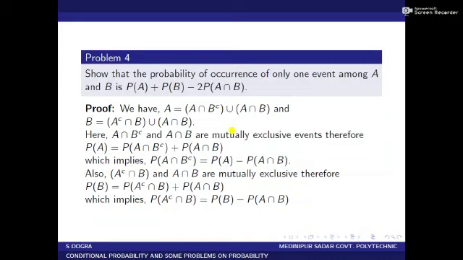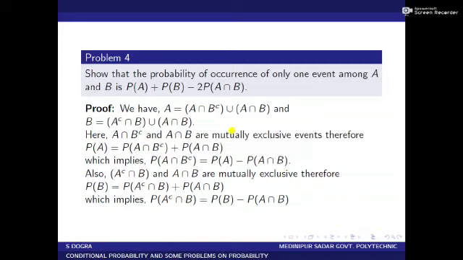Now we come to the next problem: to show that the probability of occurrence of only one event among A and B is P of A plus P of B minus 2 P of A intersection B. We have A equal to A intersection B complement union A intersection B, and B equal to A complement intersection B union A intersection B. Here A intersection B complement and A intersection B are mutually exclusive, so we can write P of A equal to P of A intersection B complement plus P of A intersection B. This implies P of A intersection B complement equal to P of A minus P of A intersection B.